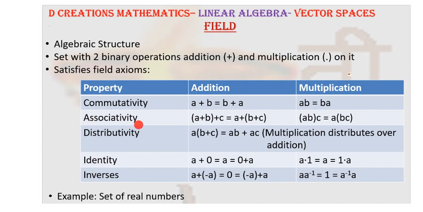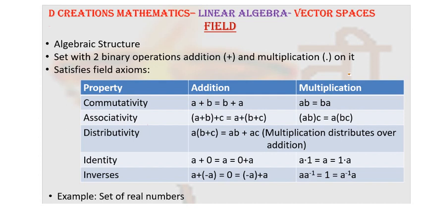In case of associativity, if you first add A and B and then add C to it, it is equal to the addition of A to the addition of B plus C. Similarly, if you take the product of A and B initially multiplied by C, it is same as multiplying A with the product of B and C.